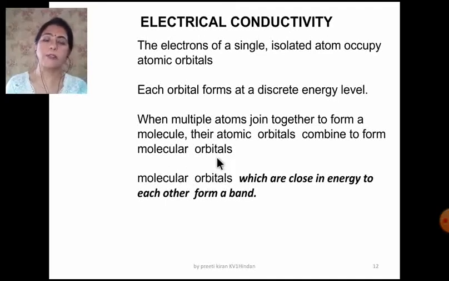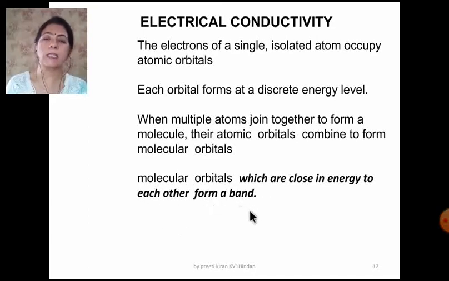This you have also studied in class 11th in the molecular orbital theory. When atoms combine to form a molecule, their atomic orbitals overlap. The molecular orbitals which are very close in energy to each other form a band.